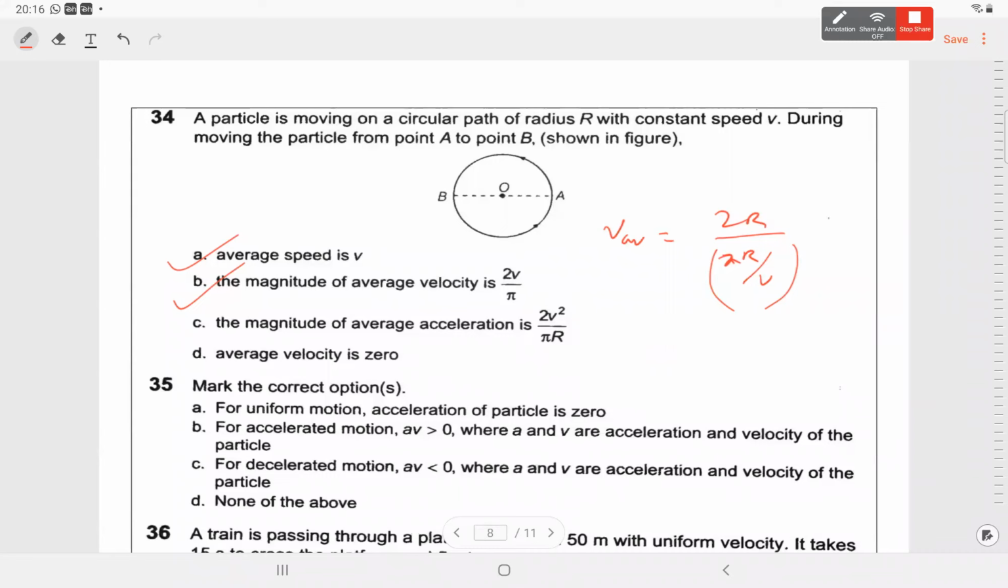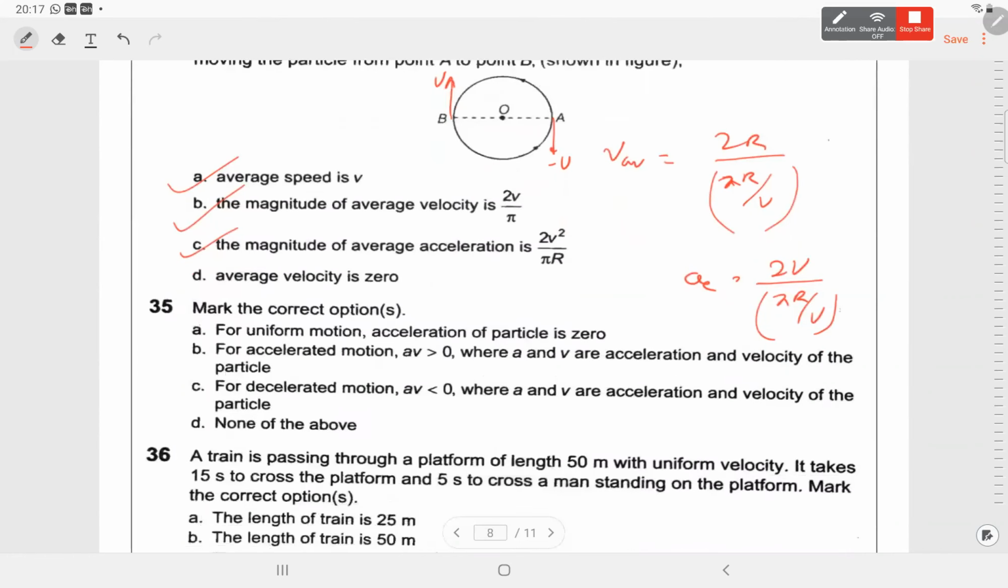And C, what about C? Magnitude of average acceleration, is it correct? Here velocity is v, here velocity is minus v, so the change in velocity is 2v, and time taken is pi r by v, so that also becomes correct. And average velocity for the entire journey will be 0, not from A to B. A, B, and C is the correct option.